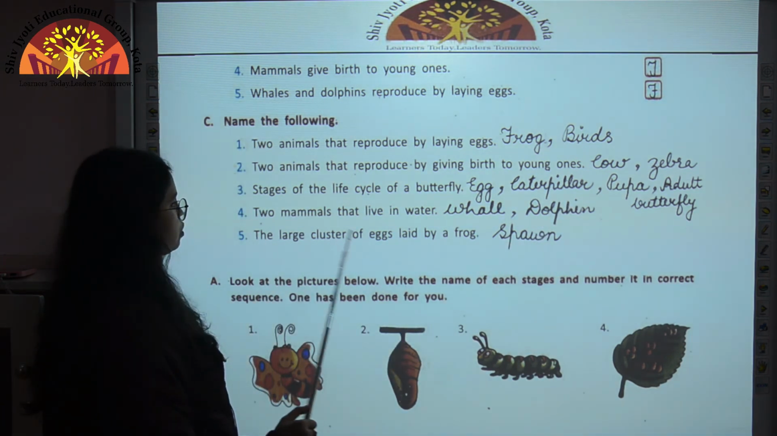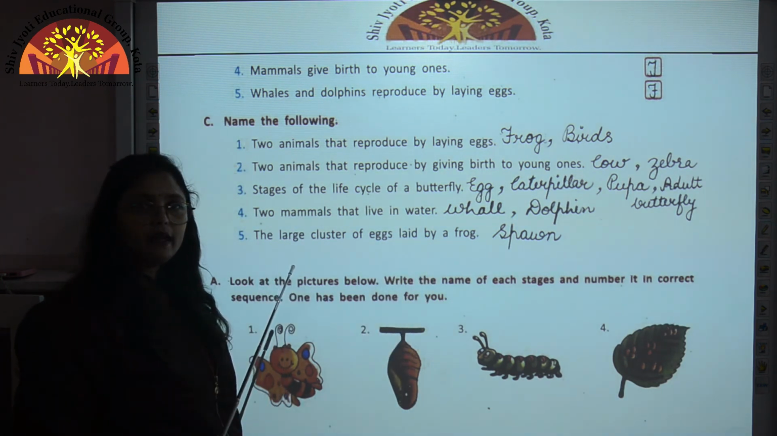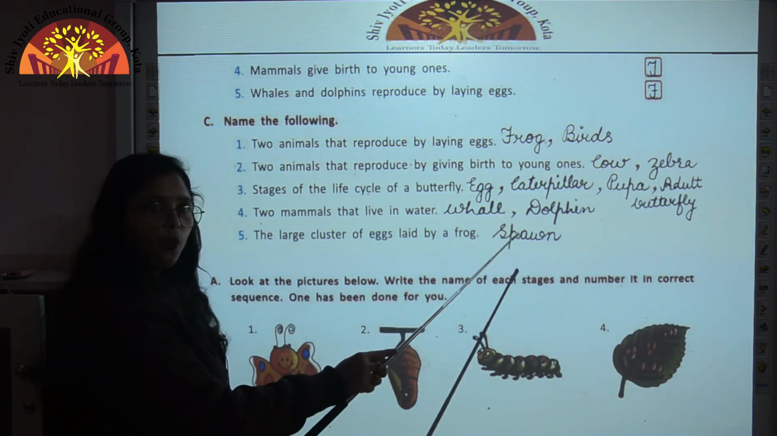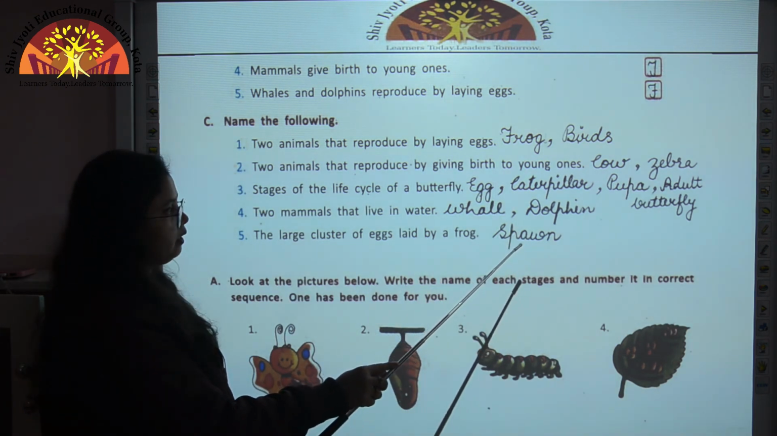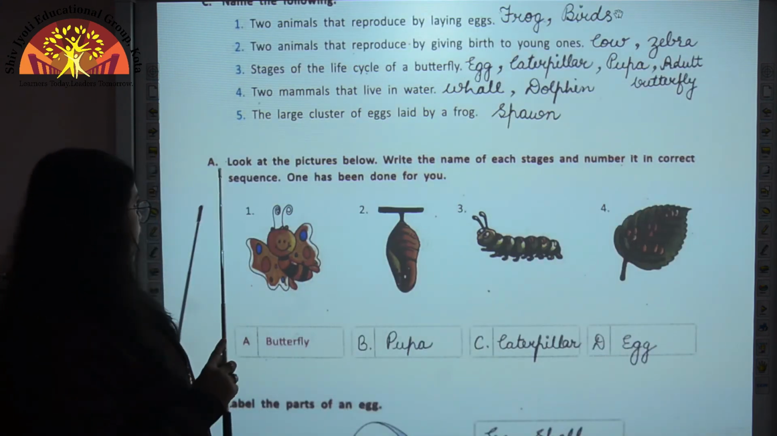The large cluster of eggs laid by a frog. So here frogs lay their eggs in large clusters, and these clusters are called spawn, and the spelling of spawn here is S-P-A-W-N.